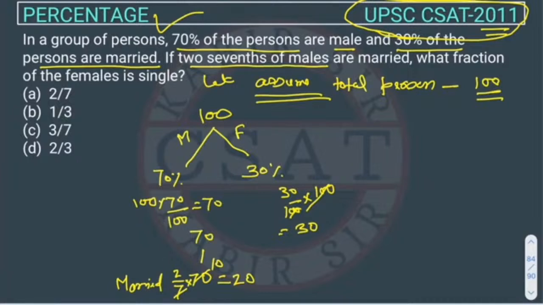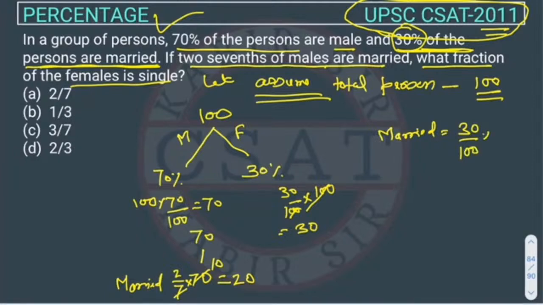20. Similarly, we need the married females. What fraction of the female is single? So 30% of the persons are married. One more figure is given, that 30%. How many married people are there? 30% of total, we assumed 100. So there are 30 married people. Okay. So 20 married are male. So the remaining married will be 10 and they will be female.